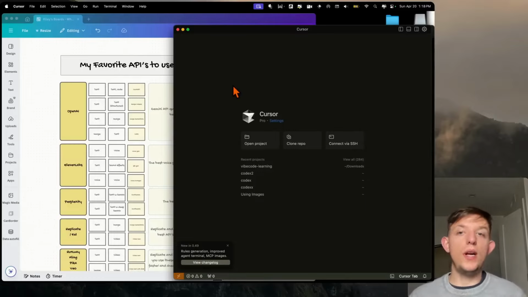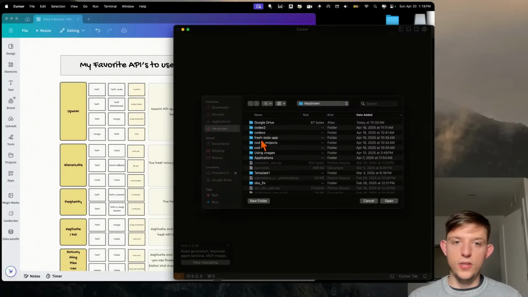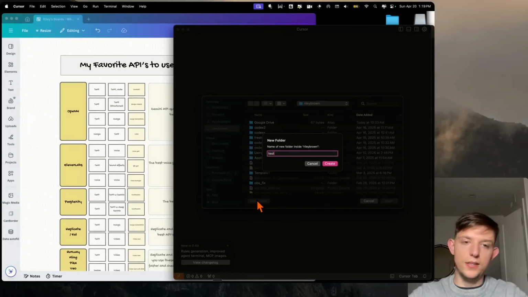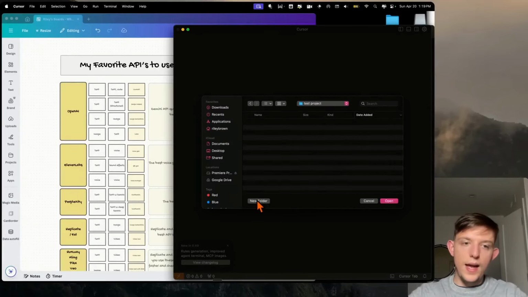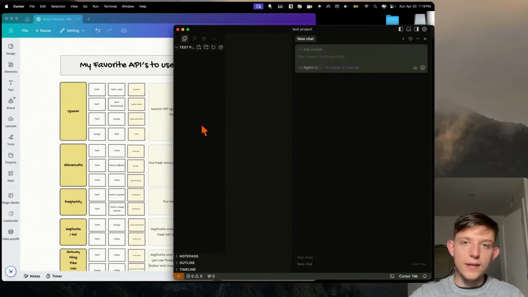In fact, I have a 2.5-hour video where I just go through the basics of Cursor. But for a very simple app, I actually think you can dive into it with only a 5-minute video, and I'm going to show you exactly how to use Cursor right now. But if you want more in-depth content, I've made that already. So the way that I get started, I'm just going to hit Open Project. I'm going to create a new folder wherever you want. This is just going to be Test Project, and we're going to hit Open. And now it's opened a blank folder right here.